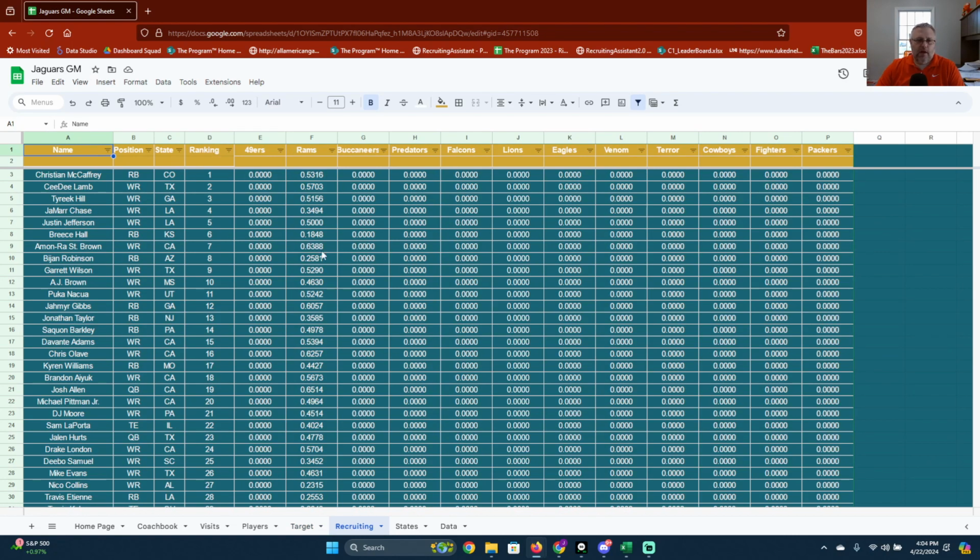So right now, I just created this one in NFC, so the only one that's in here, there shouldn't be actually zeros, is only the Rams from the one I copied over this sheet from. So this will show you how you compare to every other team, and this is not their true bonus. This is actually the percent of the max bonus. So if the max bonus is 1 and you have a 0.5, you'd have a 0.5 here, and same thing. So it's just your bonus divided by the max bonus, and that's the percentage you get. It's actually a percentage of the max and not the actual one here.